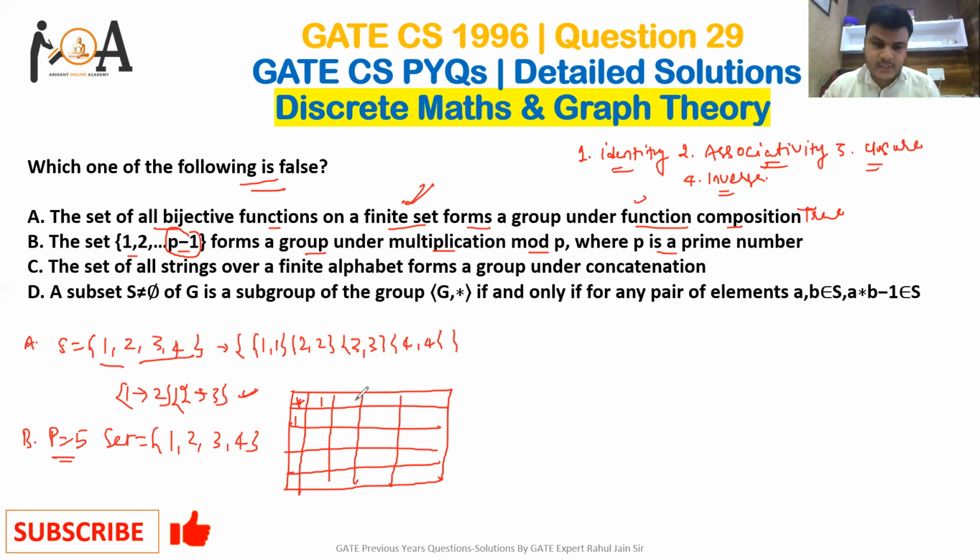Now I need to form the group, so I can fill in the table with 1, 2, 3, 4 in each row. I can also write 4,4 giving 1, right? So this is also making a group. So option B is also true.